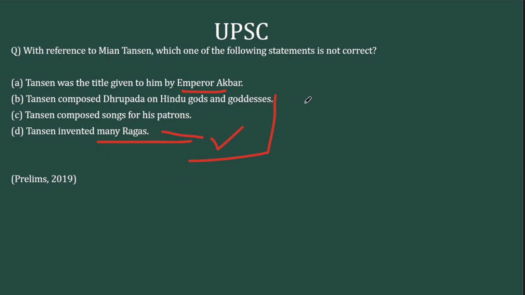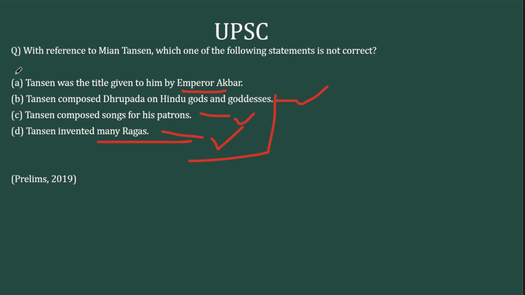Tansen invented many ragas. Obviously, he was a great musician. Tansen composed songs for his patrons. Obviously, he worked in the court of Akbar, so he will compose songs for the patron because that was a tradition there. That is the tradition with every king. Everyone in the court is going to praise the king. That's pure logic. Tansen composed Drupada on Hindu gods and goddess. Again, correct. Because Tansen was devotional and that is a religious society. Society in the medieval times was very religious. You have the Bhakti culture along the same time. So it is very obvious.